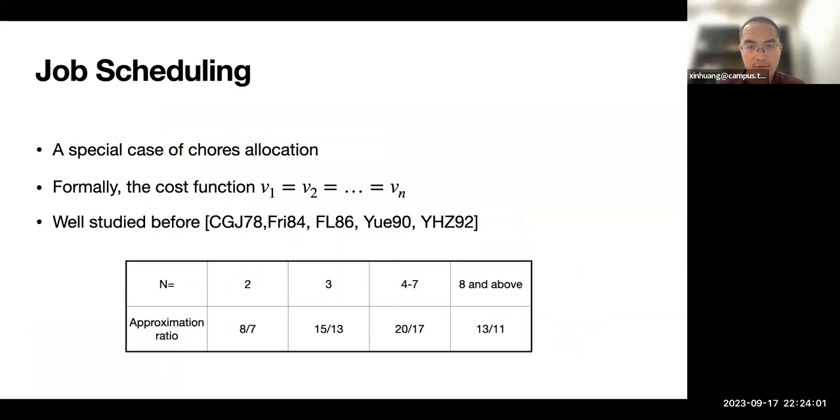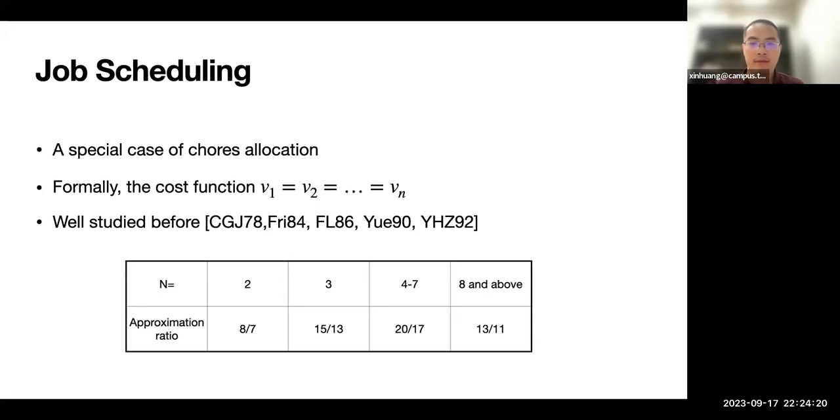So how could this be related to job scheduling? Job scheduling can be considered as a special case of chores allocation. That means the cost function is the same for each agent.